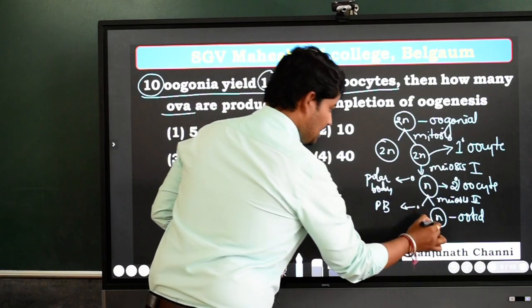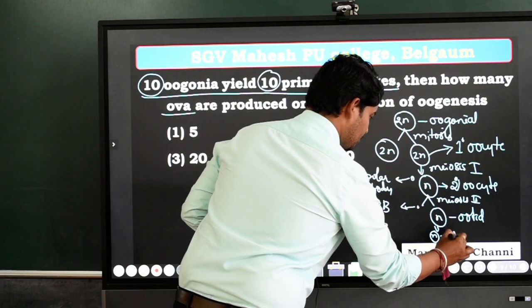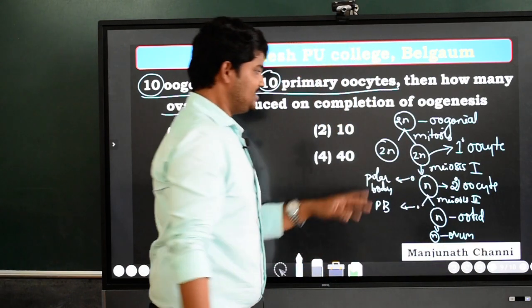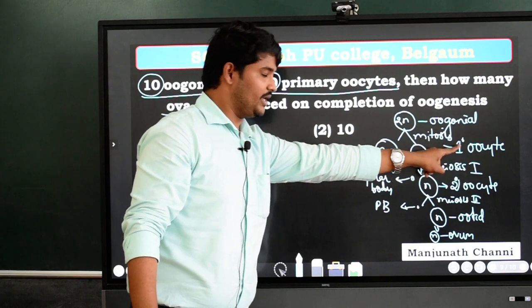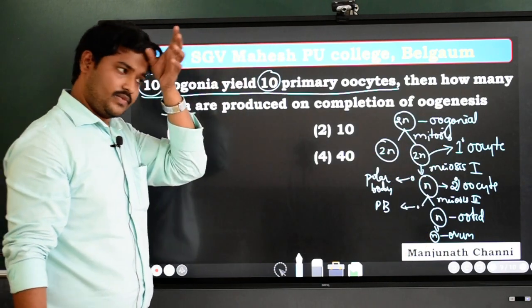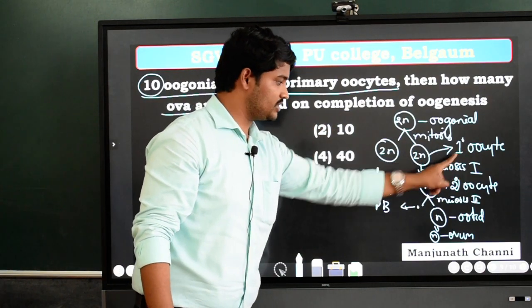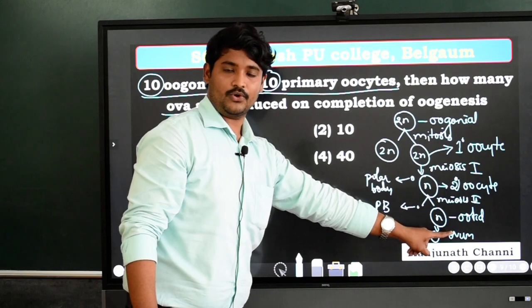The ootid will ultimately develop into the ovum. It means that from one primary oocyte, only one ovum will be produced.